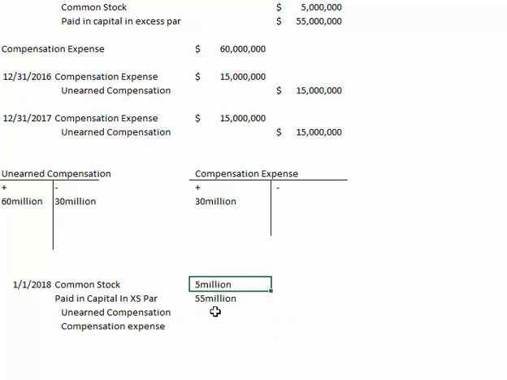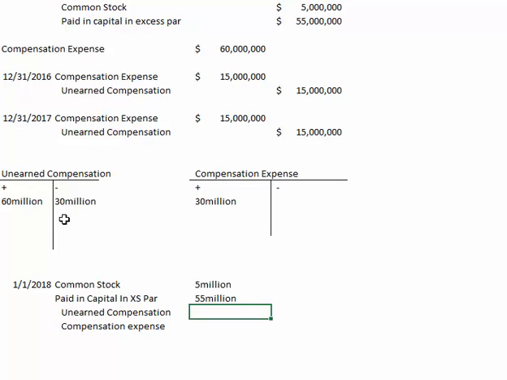First, we're going to, like I said, debit the common stock to remove it because it's got a credit balance of $5 million. We're going to debit it for $5 million, and the paid-in capital in excess of par for $55 million. And now it becomes a little more challenging to understand why we're doing what we're doing.